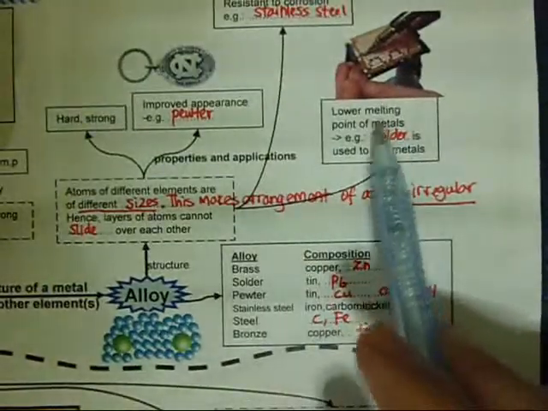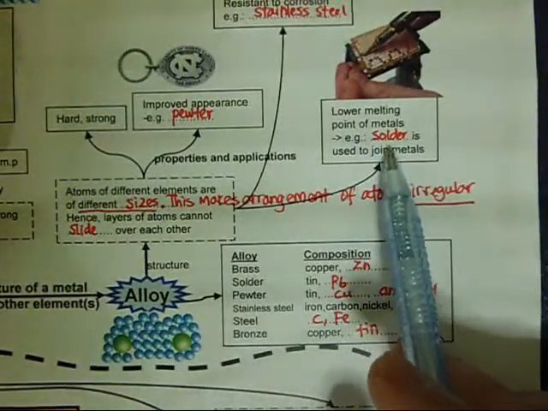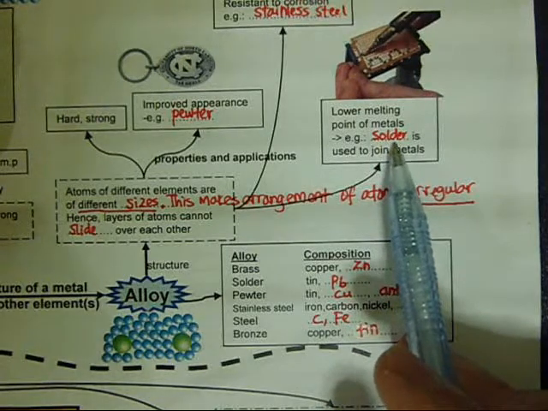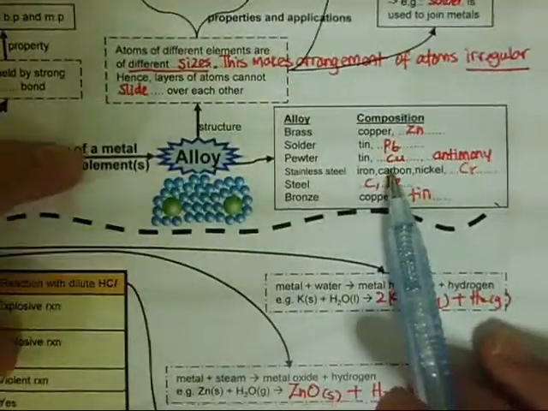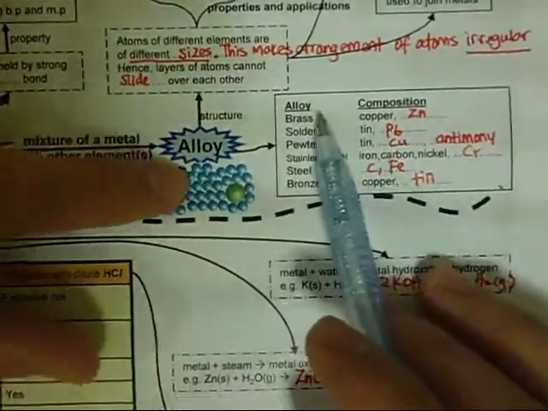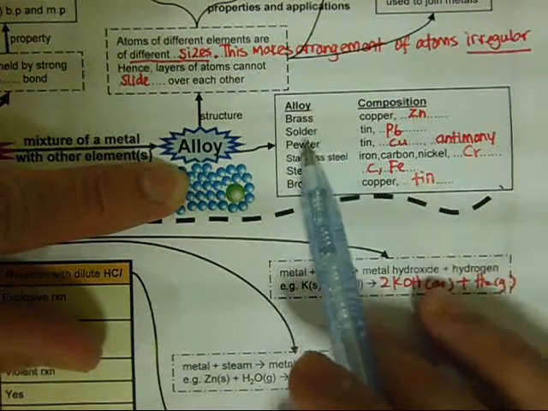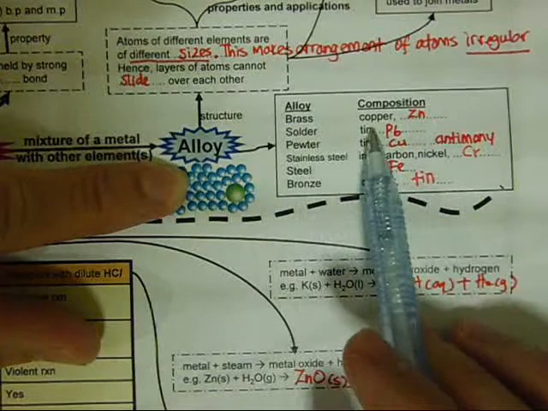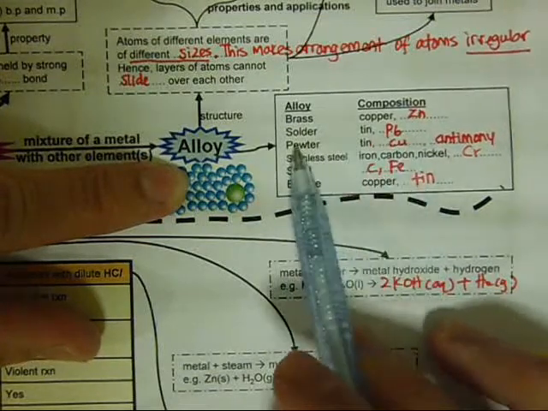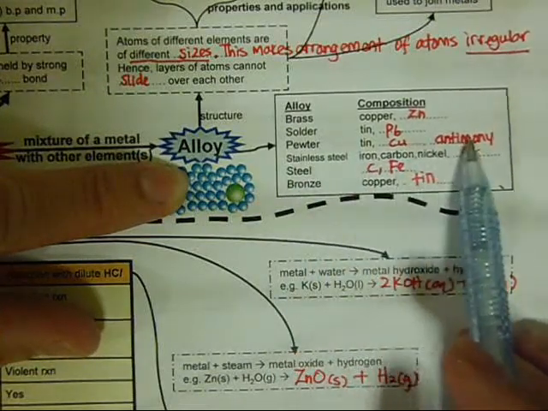It is also used to lower the melting point of metals. An example of an alloy used in this application is called solder, and solder is used to join metals together. This part tells you the composition of each type of alloy. Brass is copper and zinc, solder is tin and lead, pewter is tin, copper and antimony.